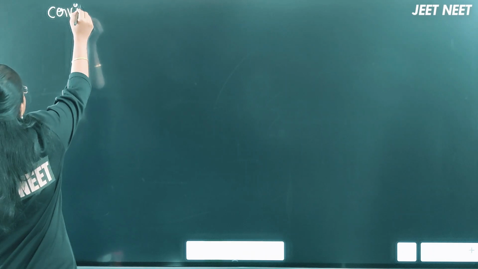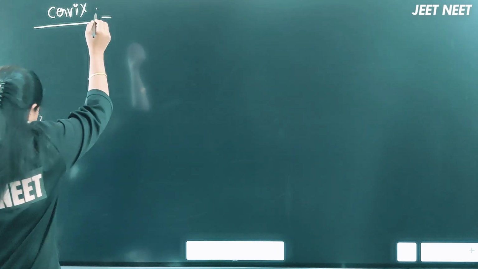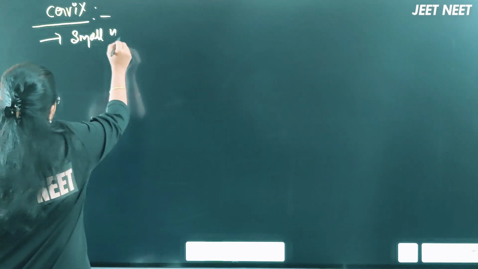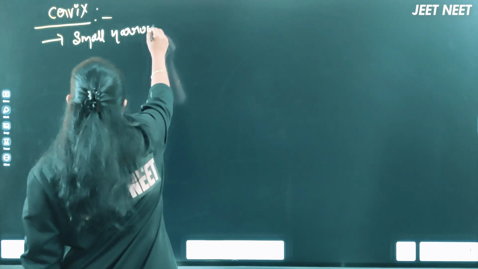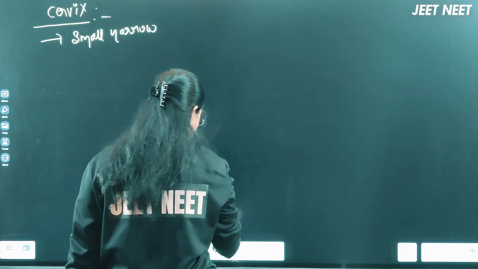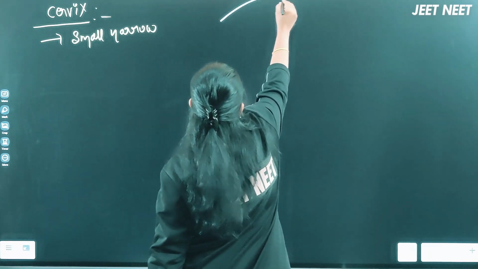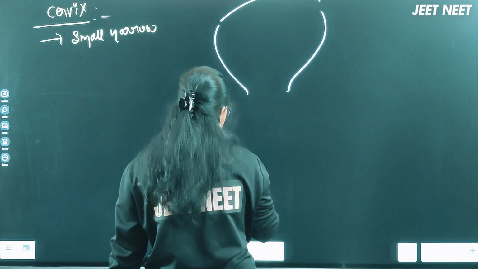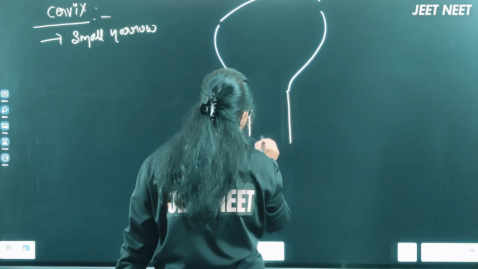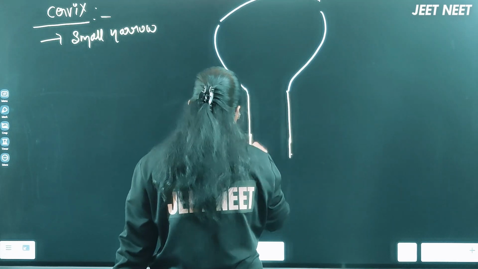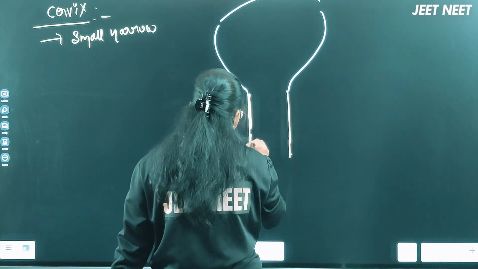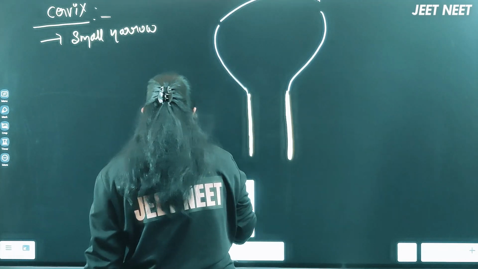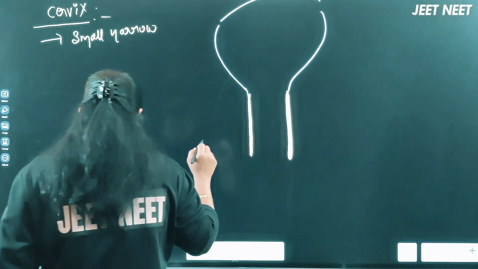Cervix region. This cervix is small, narrow, right? Let me show you here. If this is a fundus, if this is a uterus body region, now we are discussing the cervix. Assume now this is a cervix. Assume this yellow colored body which I have drawn here, I am drawing a little bit bigger to make it easy to understand. It's the cervix region here now.